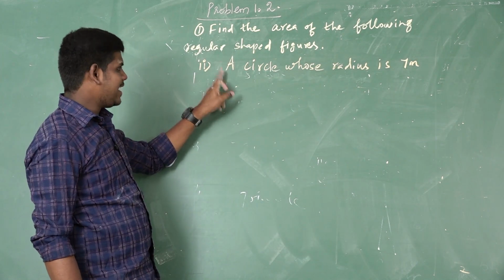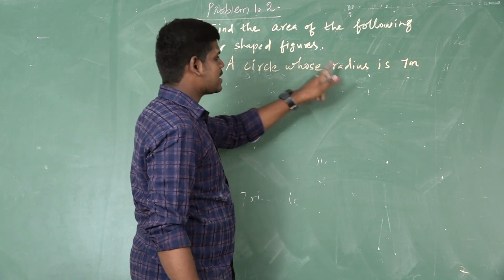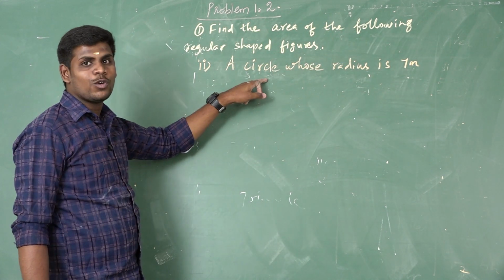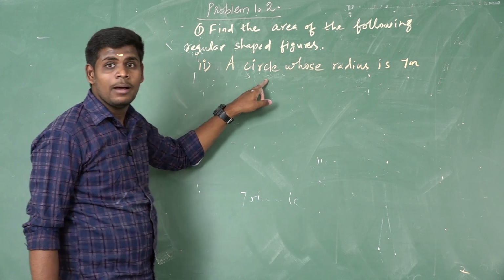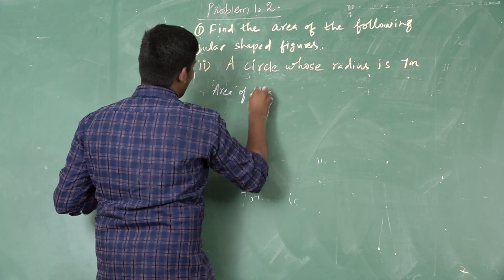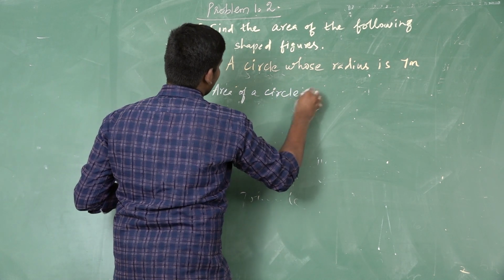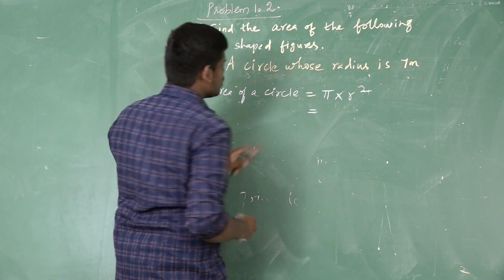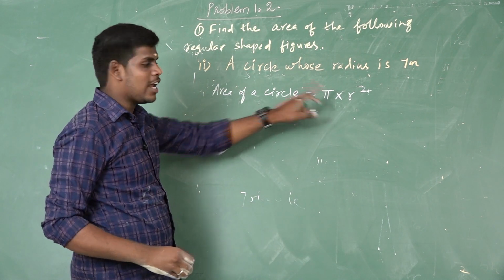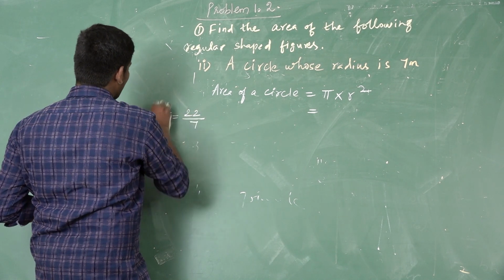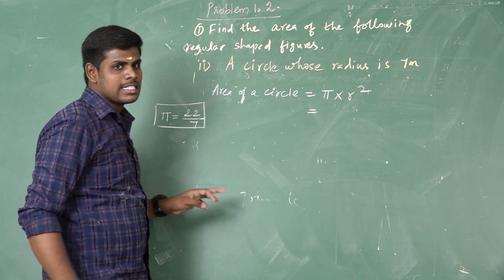The next question is a circle whose radius is 7 meter. Already we derived the formula to calculate the area of a circle, that is pi r square. So area of a circle is equal to pi into r square. Pi is a constant value, pi is equal to 22 divided by 7.